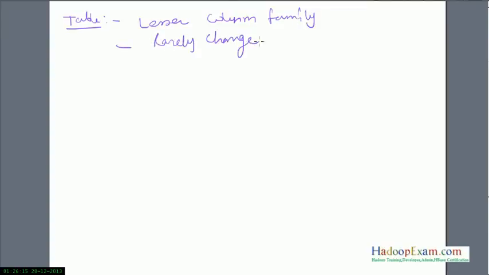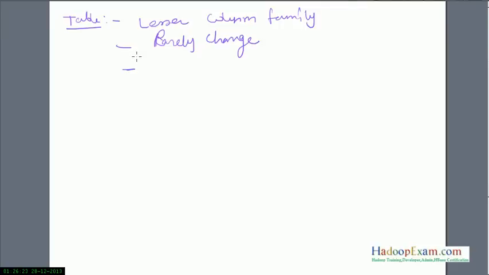So in the HBase world, we have tables. A table may have one or more column families, as we have discussed, but it is suggested that you have a lesser number of column families. Don't create too many column families for the tables. You should have as few column families as possible. Column families should rarely change. They should not change regularly, as we have seen the impact, like it requires a big change in the processing of the data and management.